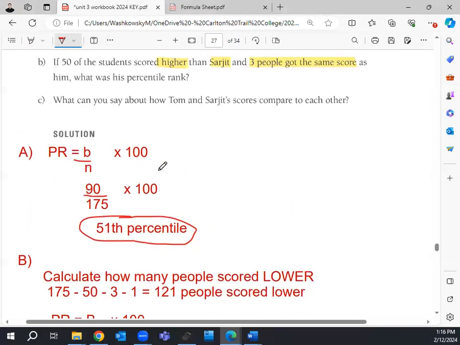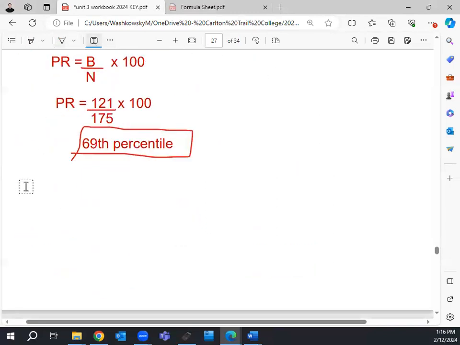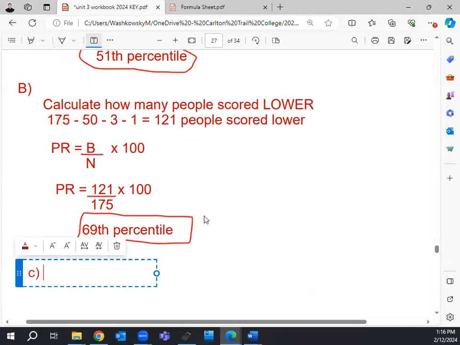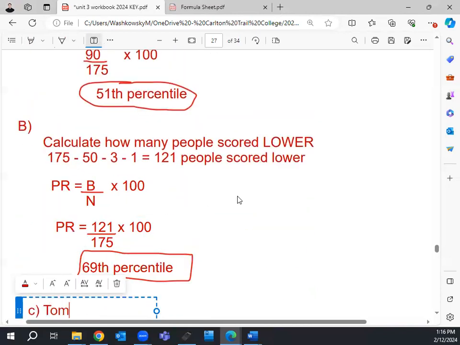So the next part here is, how would these two people compare to each other? Yeah, that's exactly it. So here's what we know. We know Tom was in the 51st percentile. Sarjeet was at 69%.